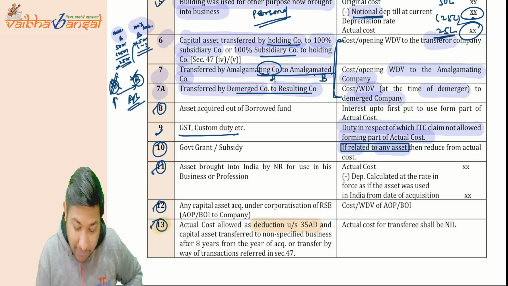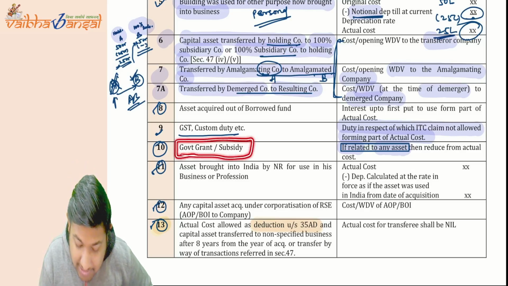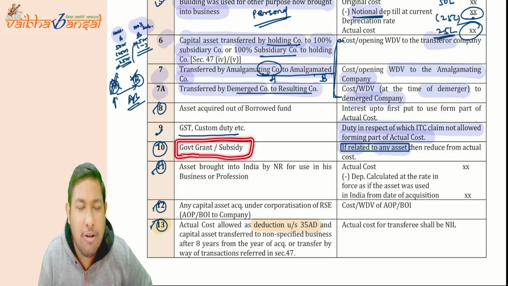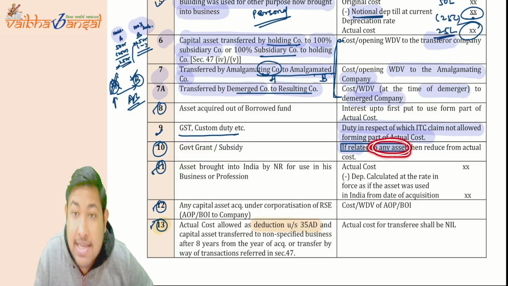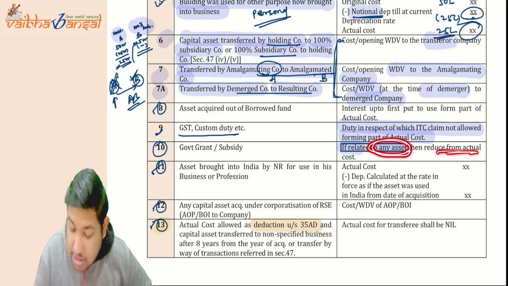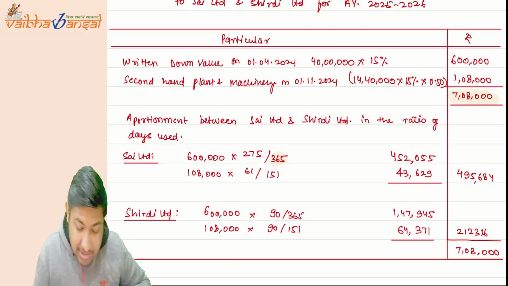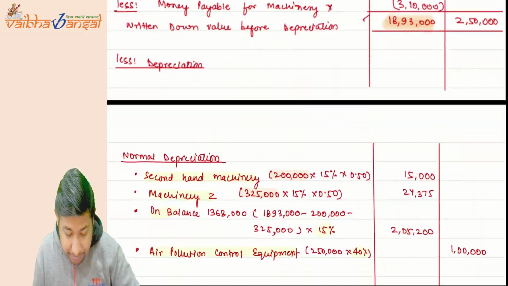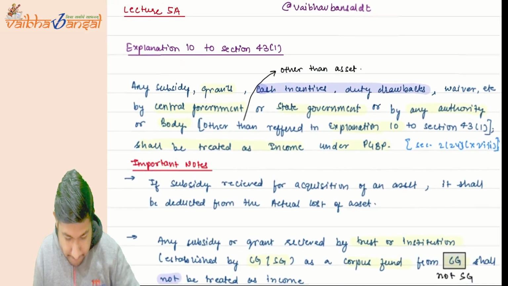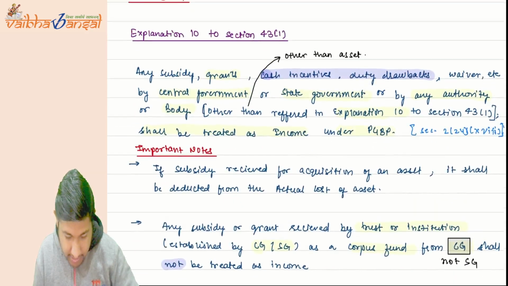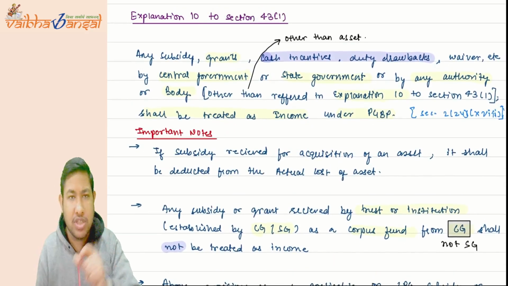Then we have talked about what? Government grants and subsidy. I have said government grant and subsidy is to be reduced from the actual cost. So what it says: related to any asset, not any other expenditure, only for asset, then it is reduced from the actual cost. Now we have written some notes as well for this.